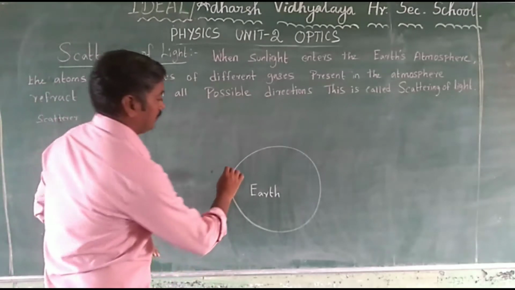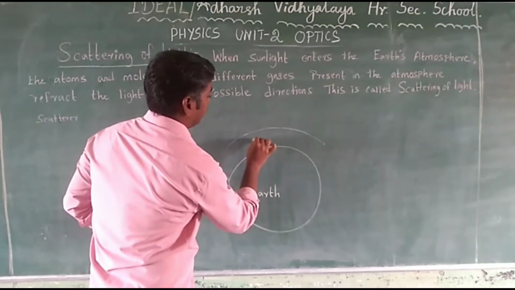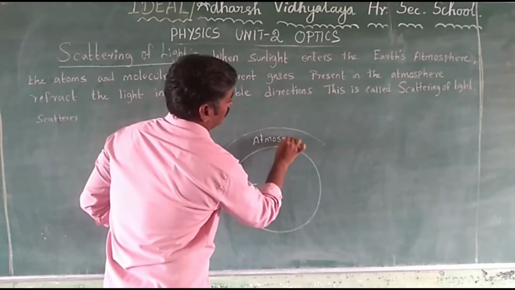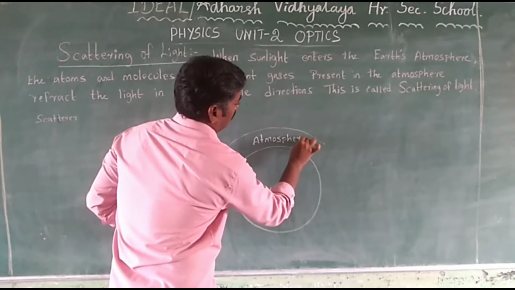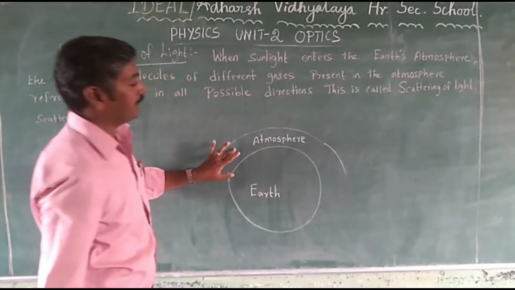Earth, this area, atmosphere. This area, Earth atmosphere.